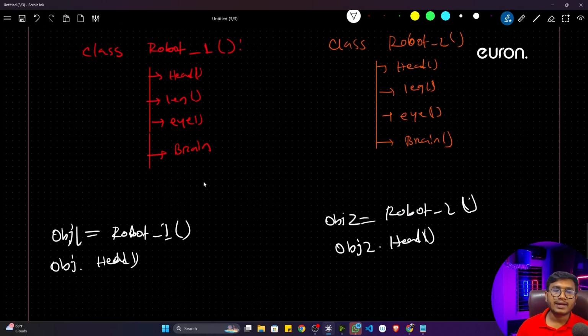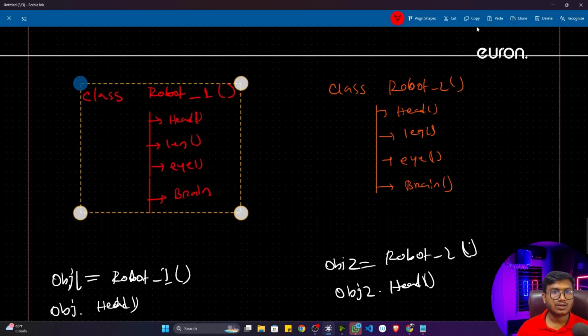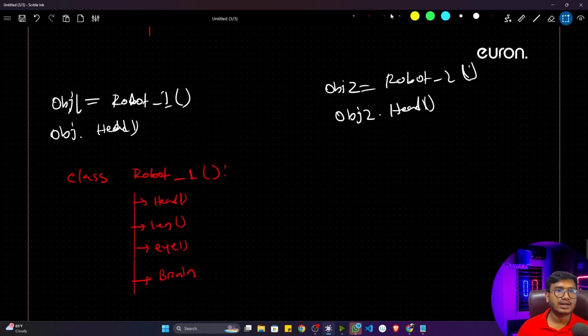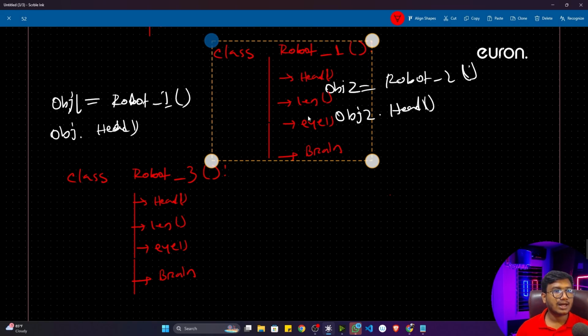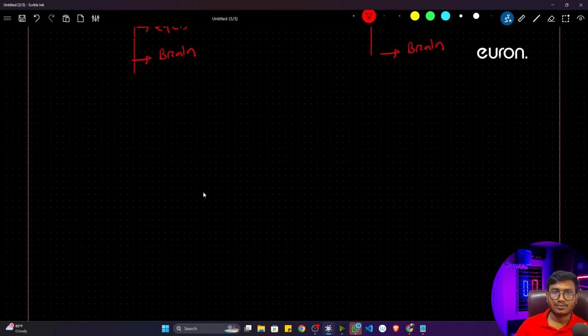Now if I get the task, let's say I also need to create robot 3, robot 4, and so on, easily I can create. I'll again write a class, copy and paste, class robot 3, and again a class robot 4, and so on.